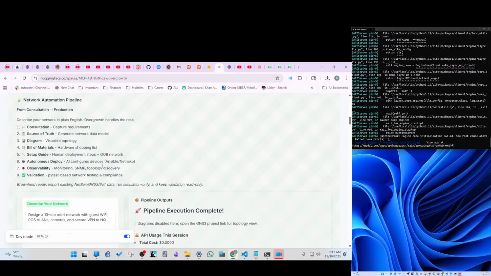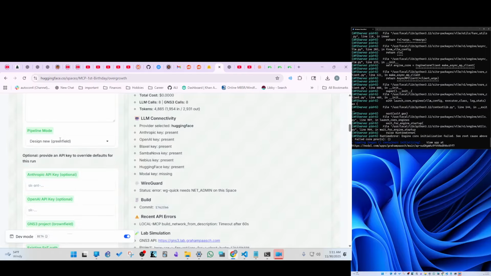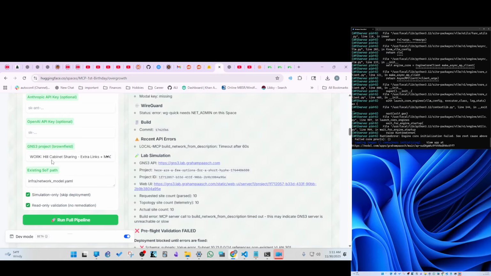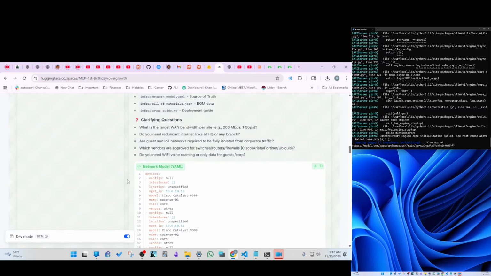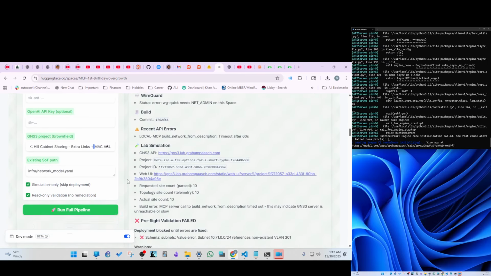The other thing to mention is you can do this brownfield, so you can design a new thing. You can also bring your design, so we can select from the existing designs as well, and we can bring our own source of truth to the network as well. So there we go.